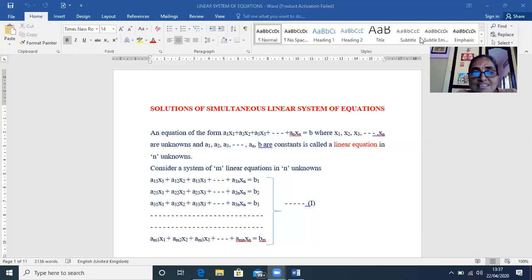In the previous classes, girls, we have seen the first unit about curve fitting, and then the third unit, that is numerical integration. Today I'm starting the fourth unit, girls. It is solutions of simultaneous linear system of equations. Already we had enough revision while doing the classes, and also before the CA exams and after the semester examinations. Because of this lockdown period, we were given time to do the revision.